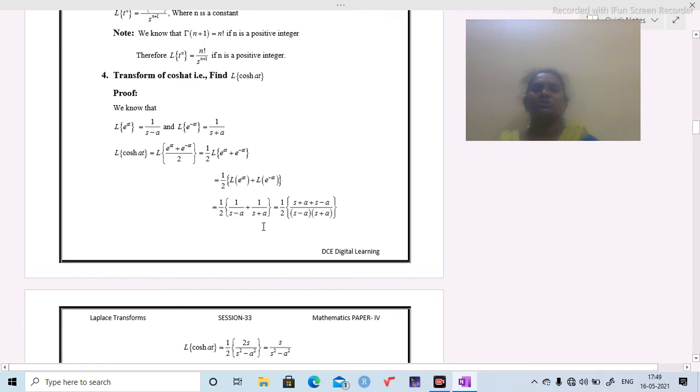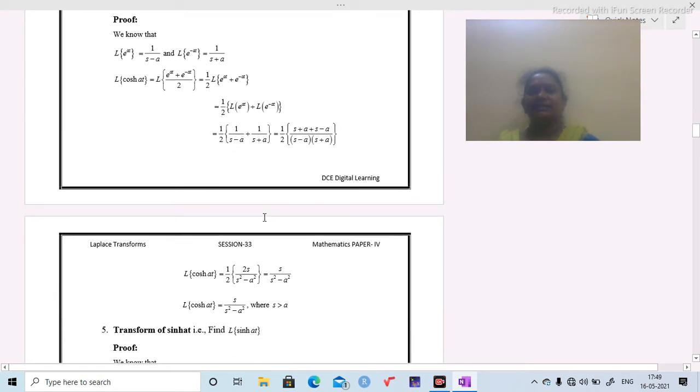Substitute those two values and take LCM, simplify. Then we are going to get 2s by s square minus a square. Here 2 gets cancelled. Then we are going to get s by s square minus a square. Therefore, the Laplace transform of cosh at is s by s square minus a square, where s is greater than a.